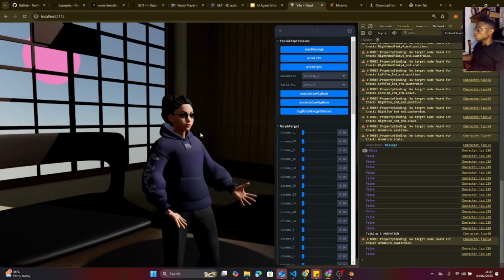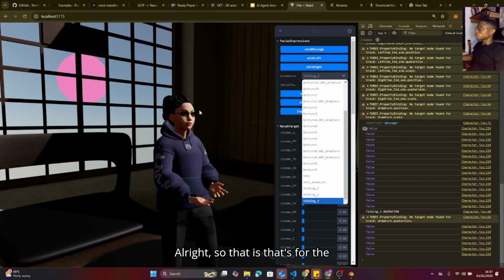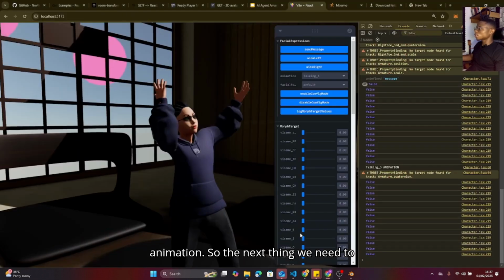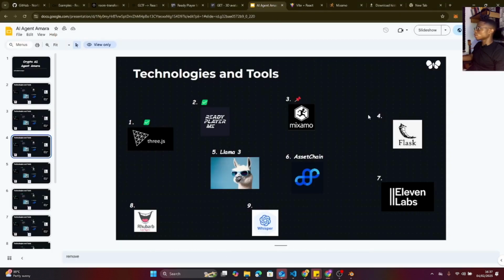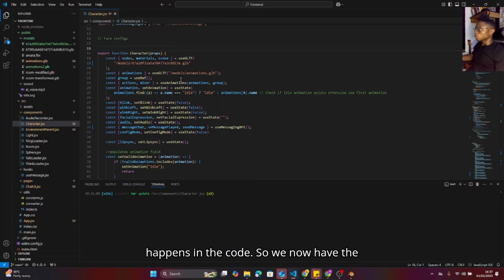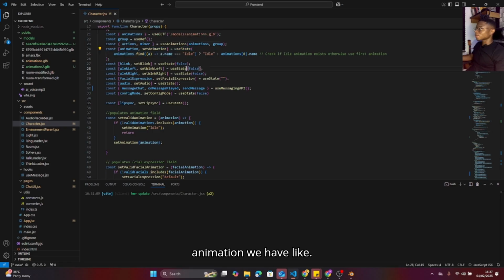All right. So that's for the animation. So the next thing we need to look at is the server. But before that, we'll just go over the code, what happens in the code. So we now have the animation, and under the animation we have a way to set our blinking left and blinking right. So we have to separate them.